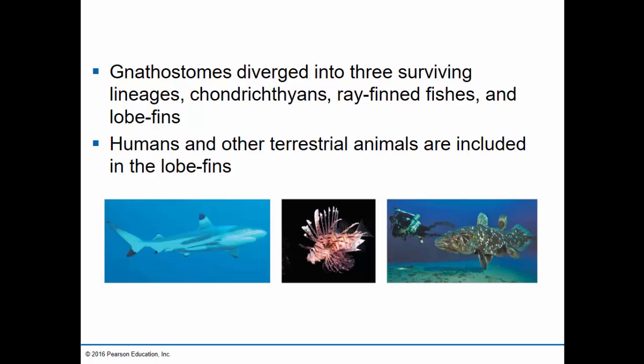And the last group is known as the lobe fins. There are two remaining fish species known as lobe fins. These are coelacanths, like this primitive-looking fish here on the right. But other groups included in the lobe fins include the mammals and the reptiles and the amphibians. So an ancestor somewhat similar to this coelacanth eventually gave rise to the land vertebrates.